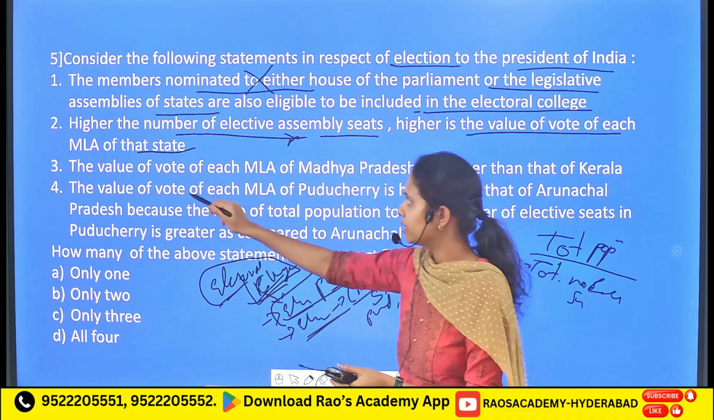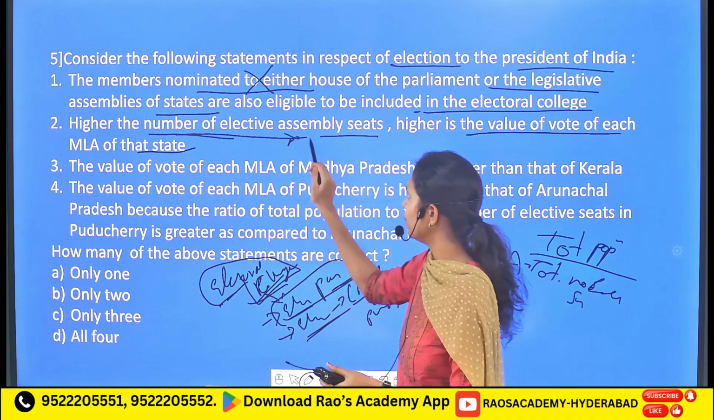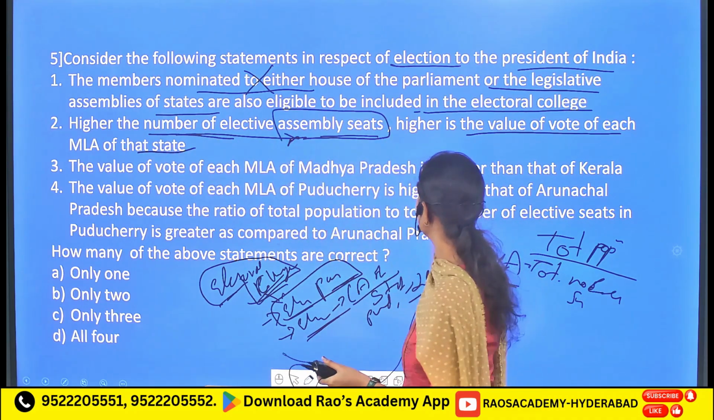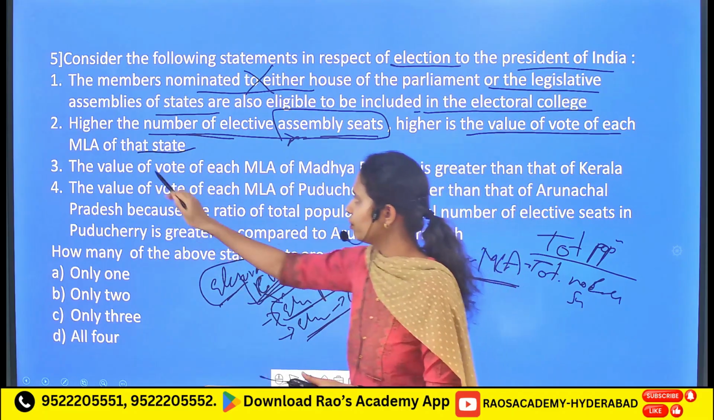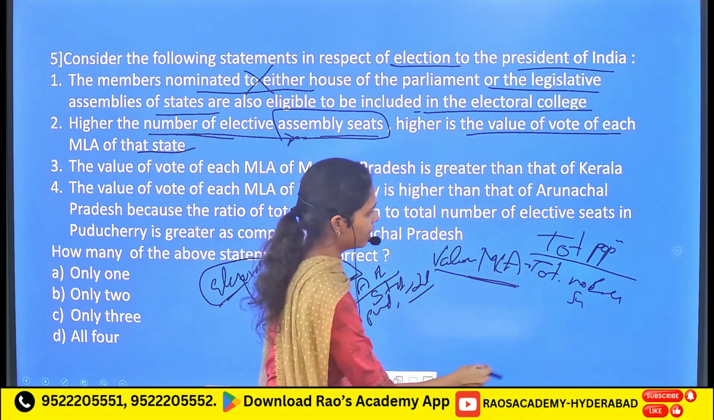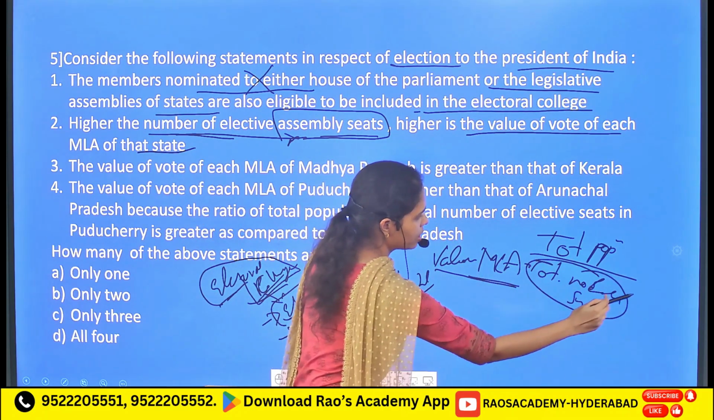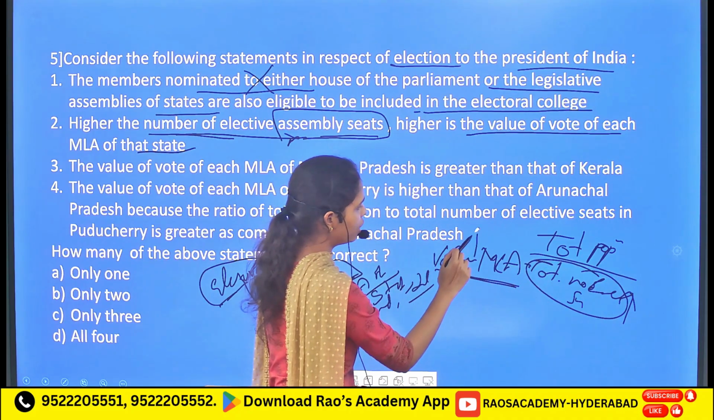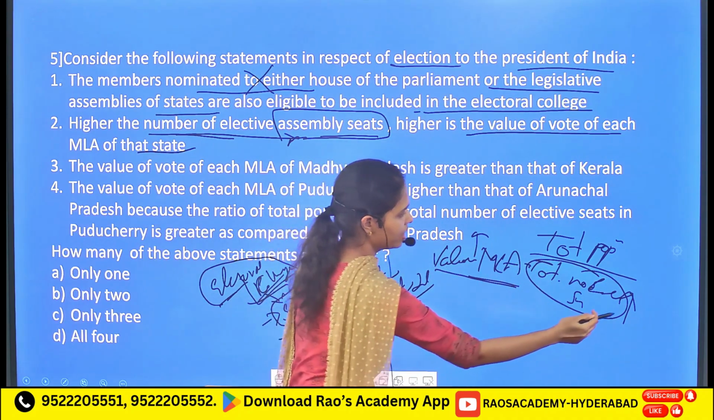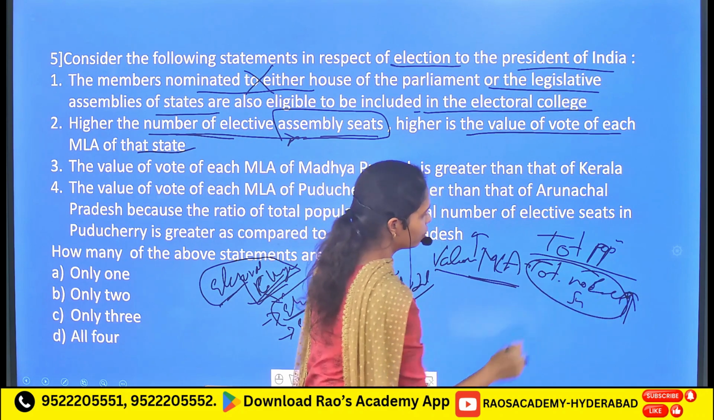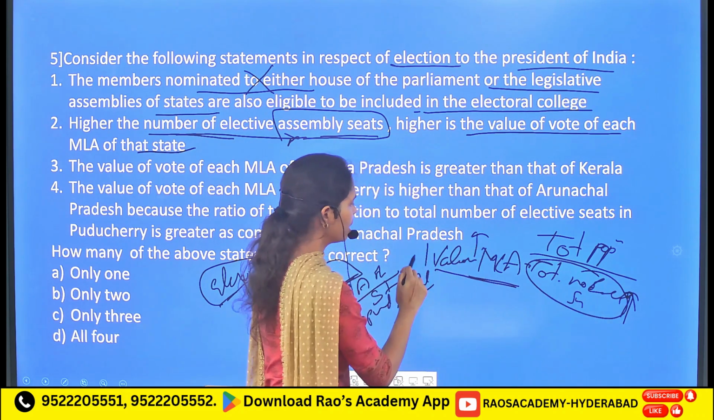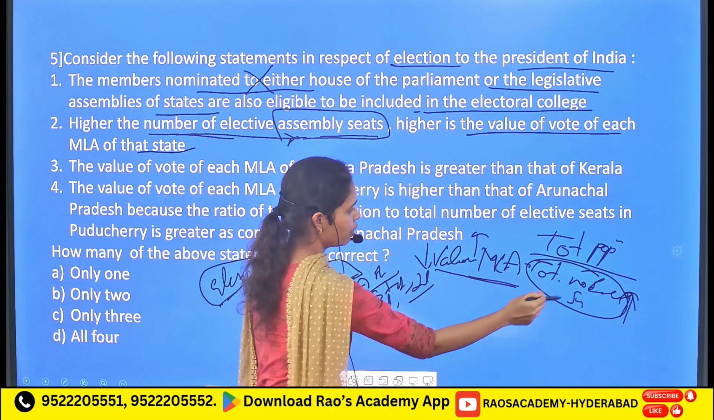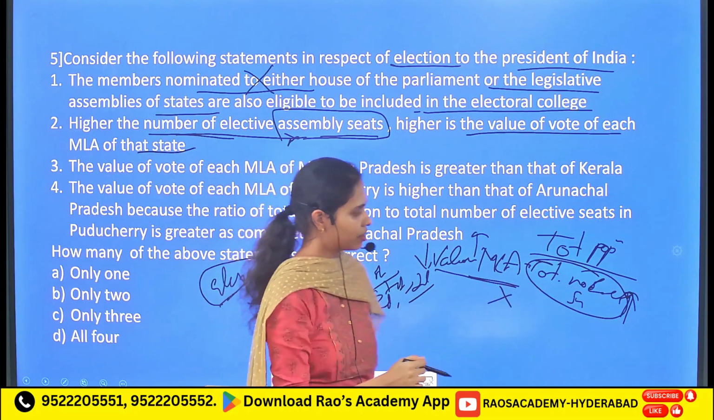So here it is given that the higher the number of elected assembly seats, the higher is the value of the vote of MLA. So it is given that a higher value of the total number of elected seats will lead to an increase in the value of the MLA vote. It is not the correct one, right? If there is an increase in the value of the denominator, it will lead to a decrease in the entire value. So it is an incorrect statement.